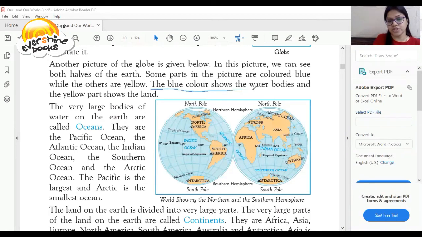The blue color shows the water bodies and the yellow part shows the land on the globe. The very large bodies of water on the earth are called oceans. So again, this is very important. What is an ocean? The very large bodies of water on the earth.